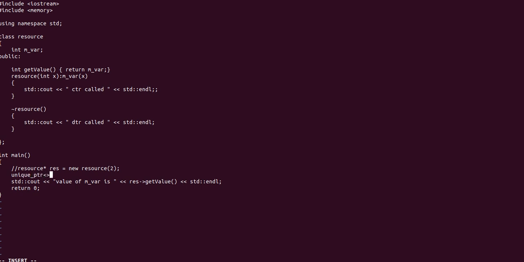Unique pointer, and we'll pass as a template parameter the type for which I want the pointer, of resource, ptr equal to, and here I will pass it the resource. To access the value of this resource object I can use this ptr, because this operator is overloaded in my wrapper object, which is a unique pointer.